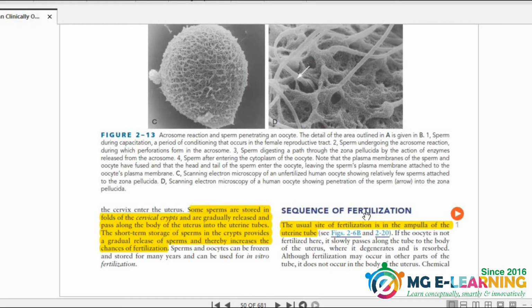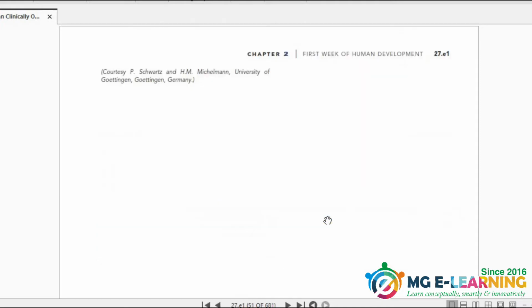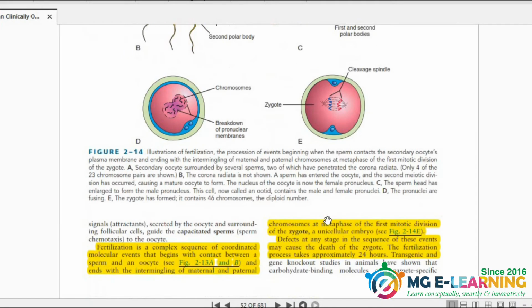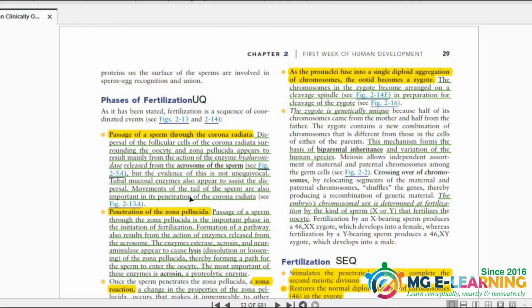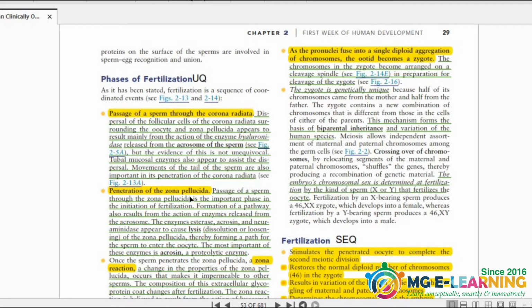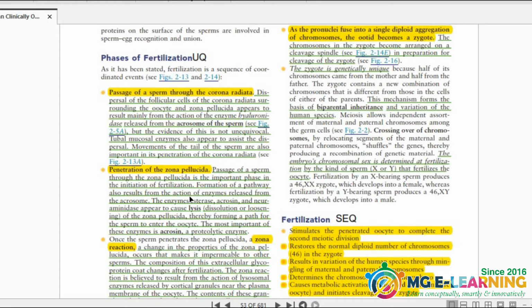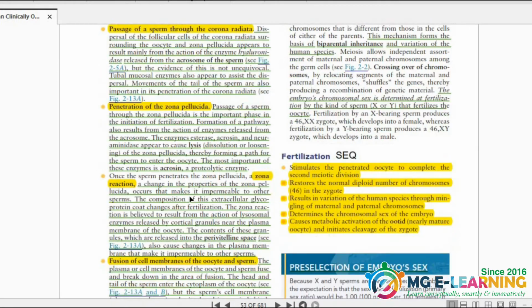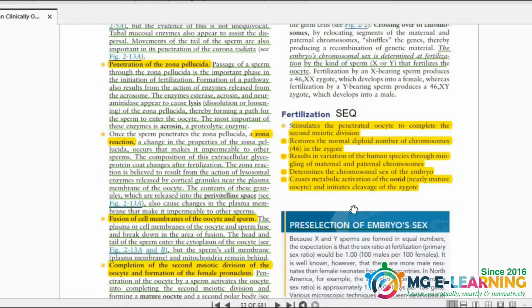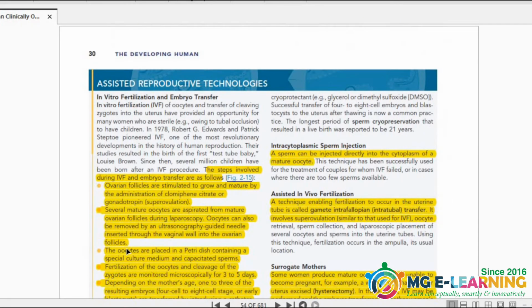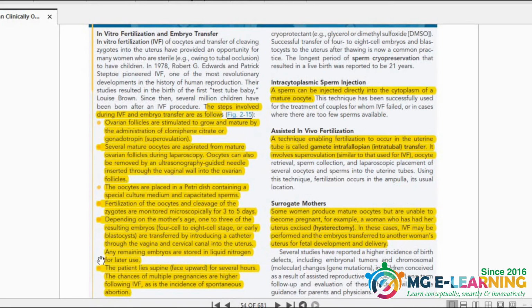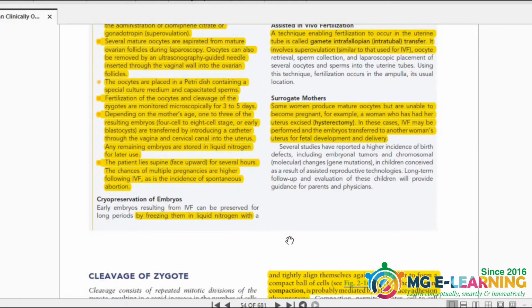So, the sequence of fertilization. Phases of fertilization are very important from the UQ point of view. You have to know its 5 phases and the results of fertilization. It is very important. You have to know about the OTID. It is important for MCQ. We just have to read all these for MCQ point of view. Techniques.